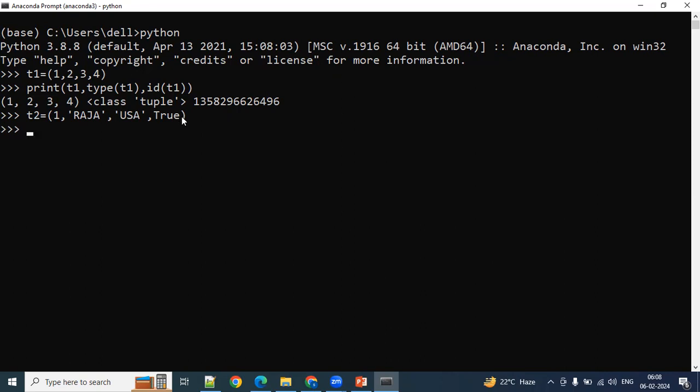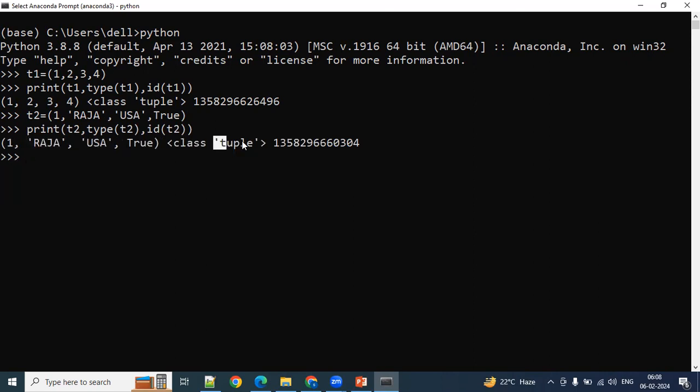Yes. Let me define this one and print T2 here. So T2, type of T2, and ID of T2. That's it. See, it is a tuple class and the address is this one. So the conclusion is that tuple allows us to store heterogeneous elements. That is the first point. Is it allowing duplicates or not? Let me confirm that here. In T1 itself, I'll mention 5, 4.